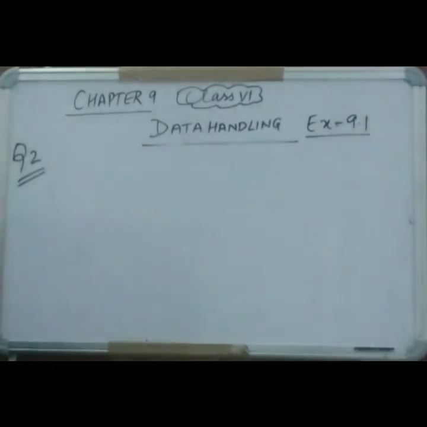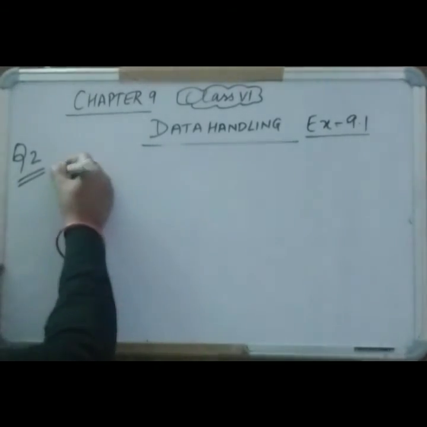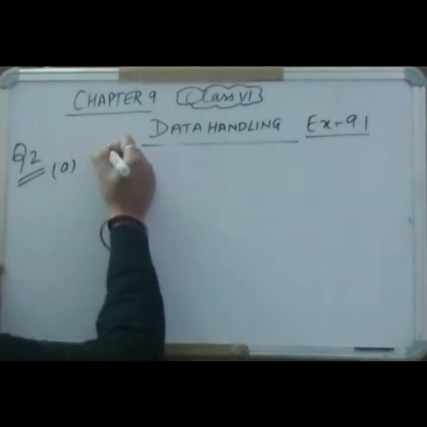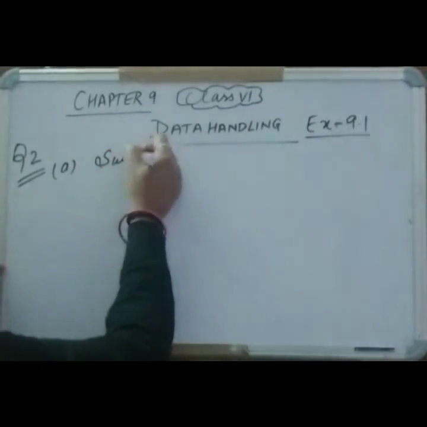Now here is question number 2. Again you will see from the book only. Following is the choice of sweets of 30 students of class 6. Here it is given laddu, barfi, jalebi, rasgullas and all are arranged. Now you have to arrange the names of sweets in a table using tally marks. So first the answer: you have to make a table.